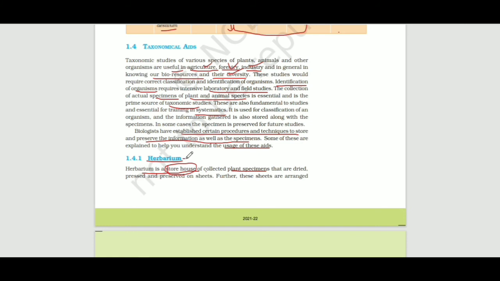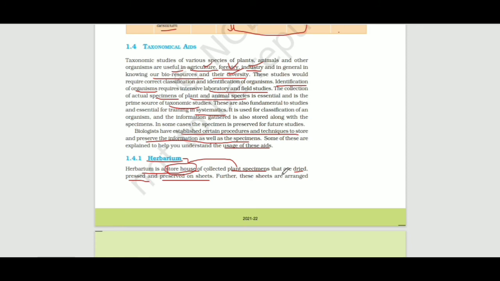Herbarium is a storehouse for plant specimens that are dried, pressed, and preserved on sheets.